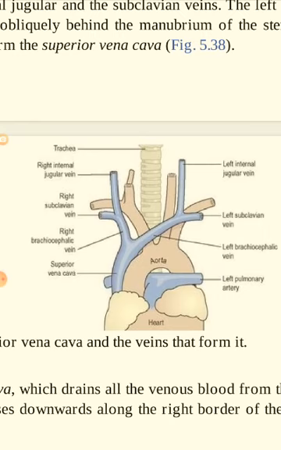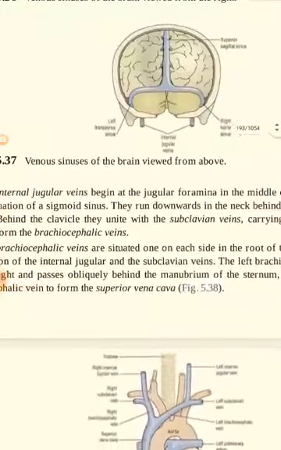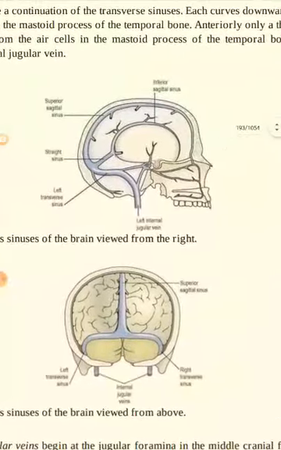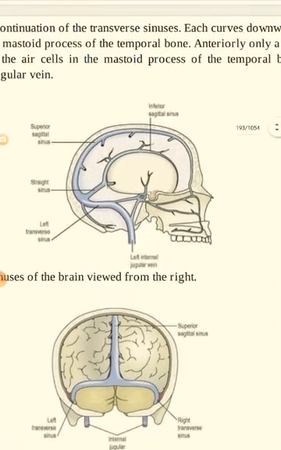these venous channels. So I'll tell you again about the dural venous sinuses, about the venous drainage of the brain. There are superficial veins and then deep veins. Coming toward the deep veins, we have certain sinuses which are called dural venous sinuses. We have the superior sagittal sinus, which drains blood from the superior part of the brain. Then we have the inferior sagittal sinus, which drains blood from the inferior part of the brain, and continues as the straight sinus, which drains into the left transverse sinus. Both right and left transverse sinuses then drain into the sigmoid sinuses, which ultimately drain into the internal jugular vein.